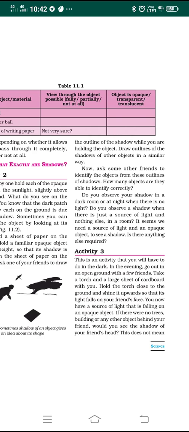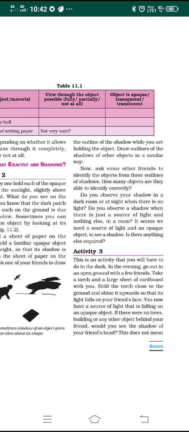Now you have a source of light falling on an opaque object. If there were no trees, buildings or any other object behind your friend, would you see any shadow of your friend's head? Now you have to check it out. Suppose there were no trees or building or any other object behind your friend, would you see the shadow of your friend's head?